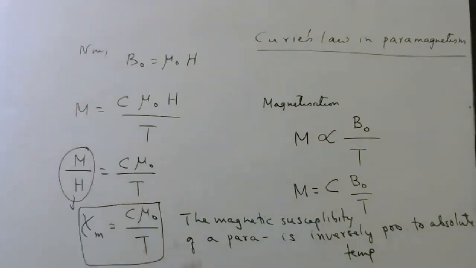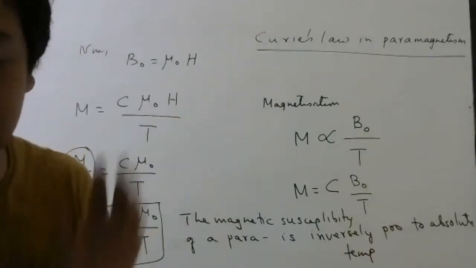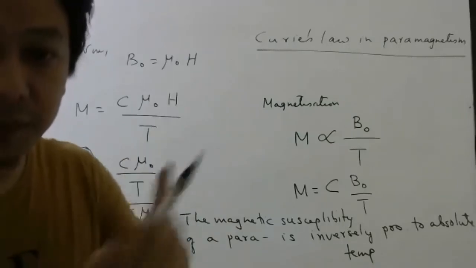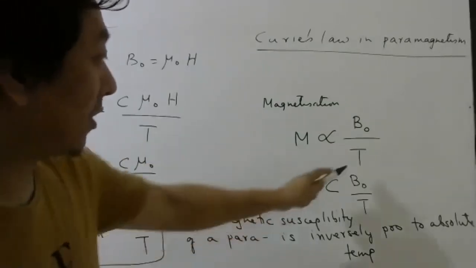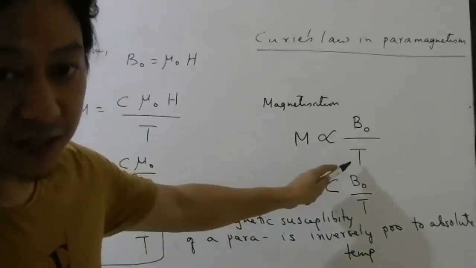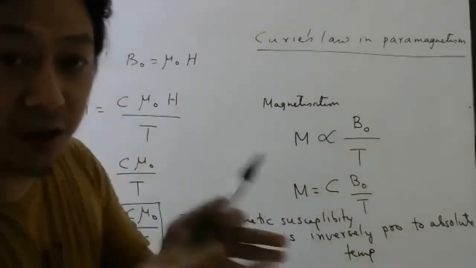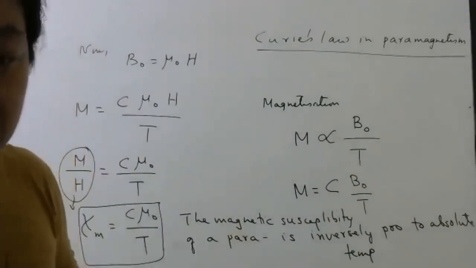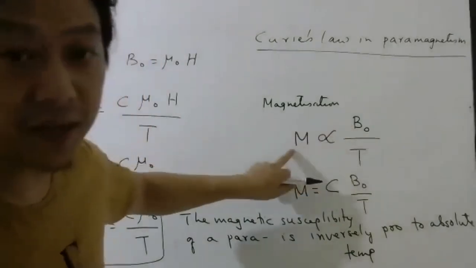Understood or not? So this is true only for paramagnetic substances where there are dipoles. Each atom has a dipole. So when temperature becomes more, randomness increases, so magnetization decreases. When you apply a stronger magnetic field, your magnetization increases. So these two will decide magnetization.